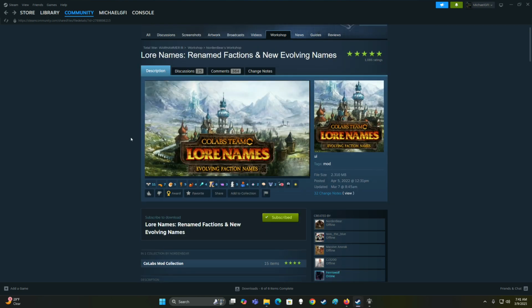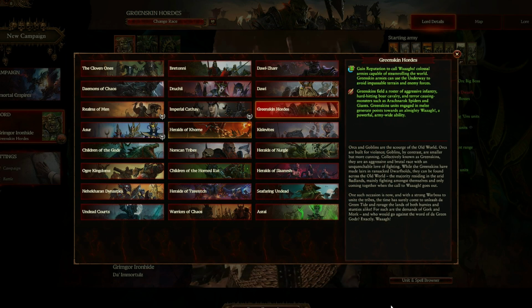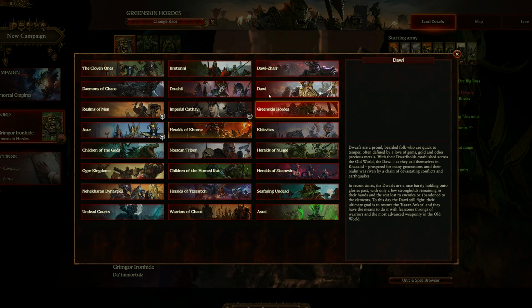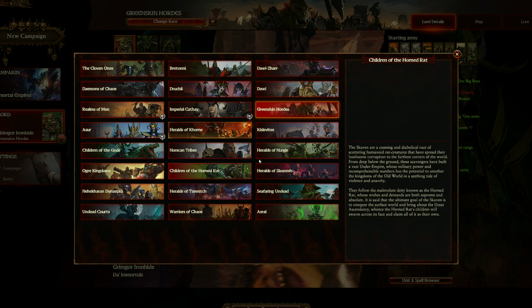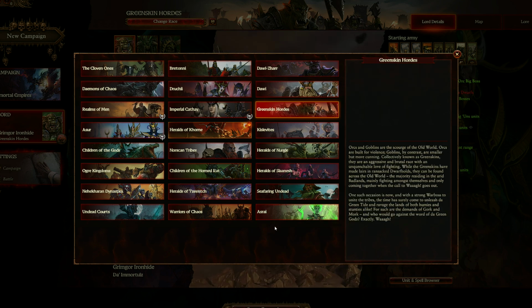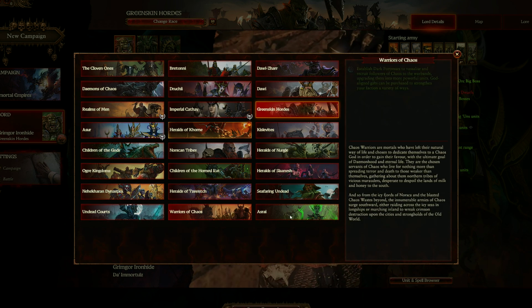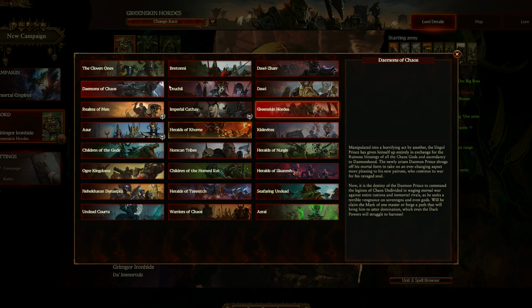We are here in game, and you can already see how some of these names have changed. Now, let's talk about the submod for a second, because what the submod just did is it changed it here on this starting menu screen, the Lord selection screen.